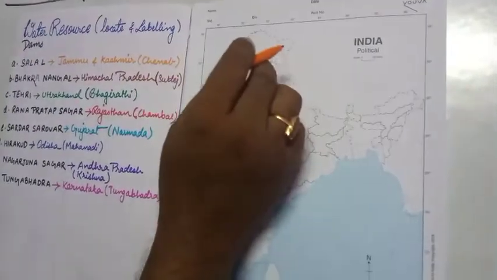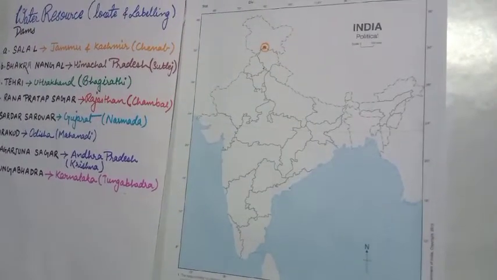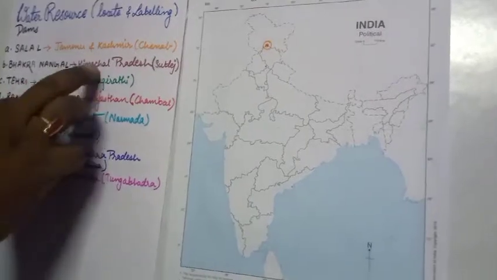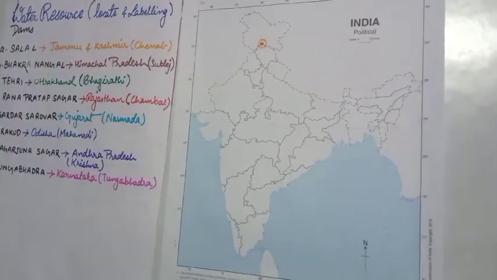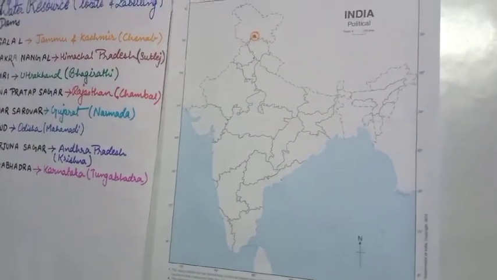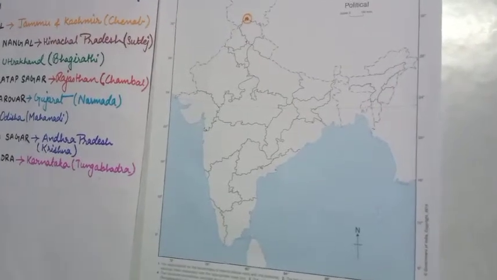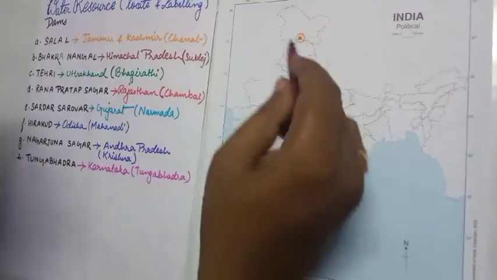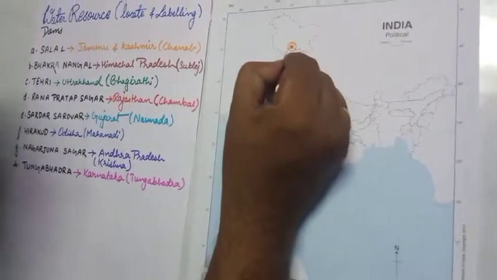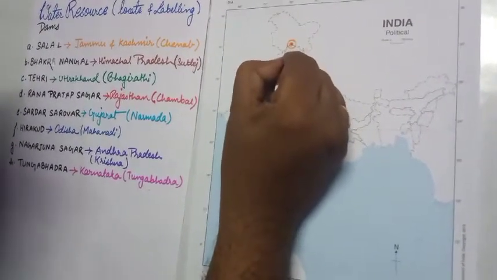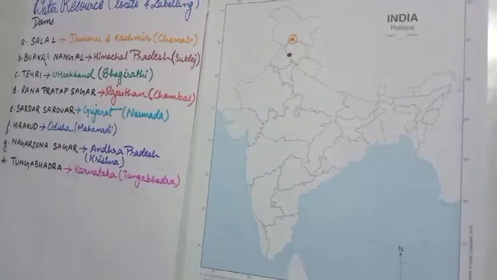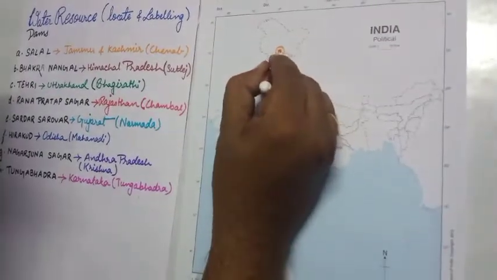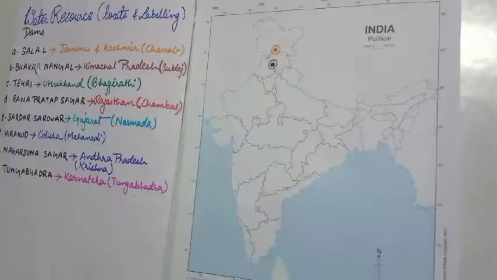So that is the Salal dam. Next is the Bhakra Nangal. It is located in Himachal Pradesh, and this is Punjab, so it is located at the border of Himachal and Punjab. Is it clear? So this dam is done.